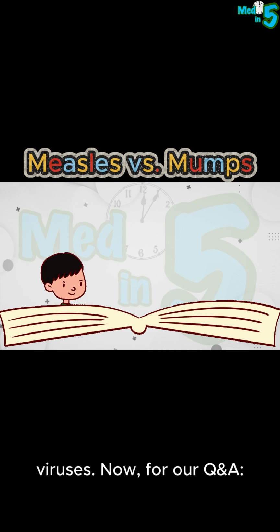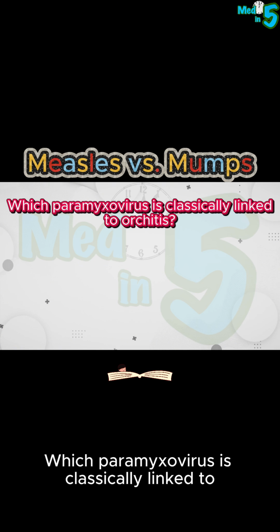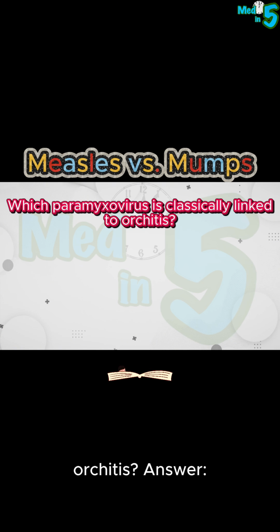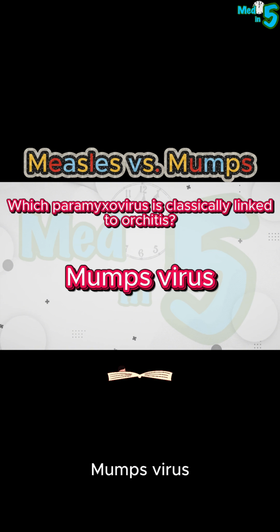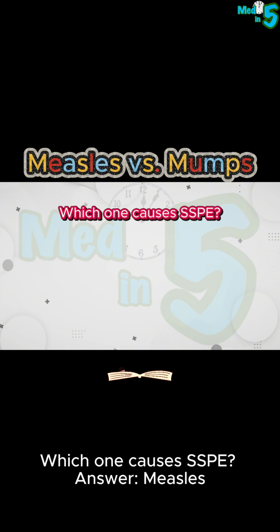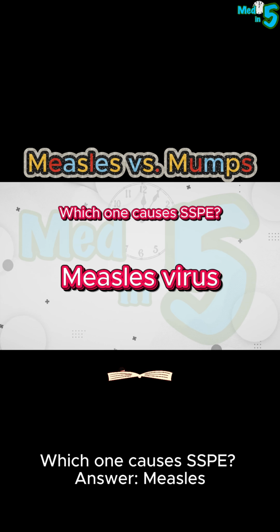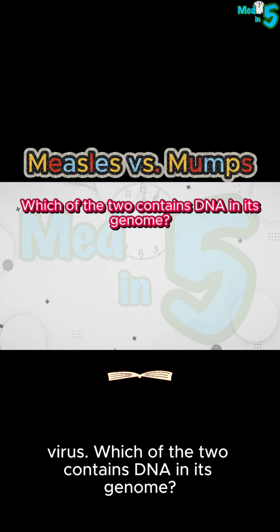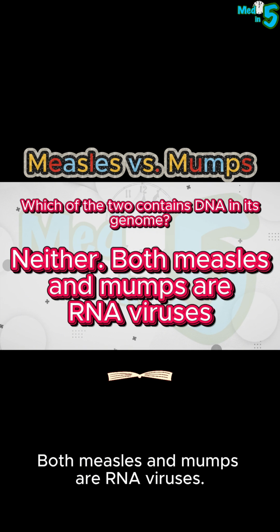Now, for our Q&A. Which Paramyxovirus is classically linked to Orchitis? Answer: Mumps virus. Which one causes SSPE? Answer: Measles virus. Which of the two contains DNA in its genome? Answer: neither. Both measles and mumps are RNA viruses.